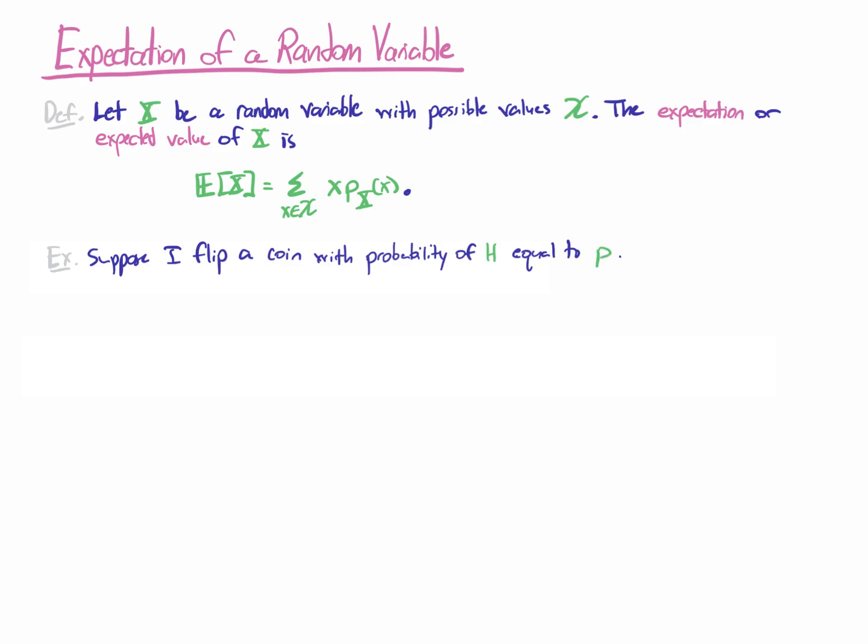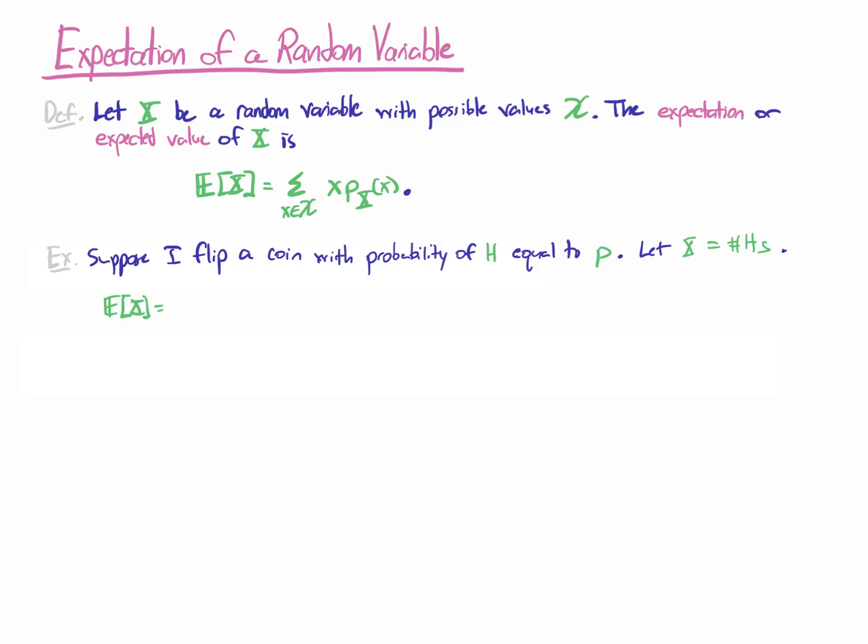Maybe it's a coin that has probability of heads equal to 70% or something like that. Let X be the number of heads, and I'm only going to flip one coin, so the possible values for X are 1 or 0. So what I want to know is what's the value of the expected value of X?